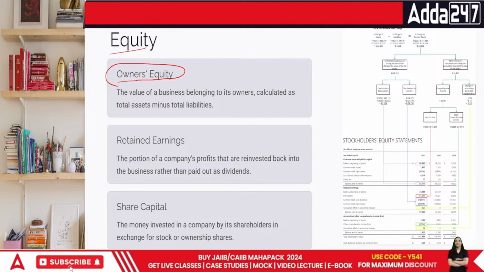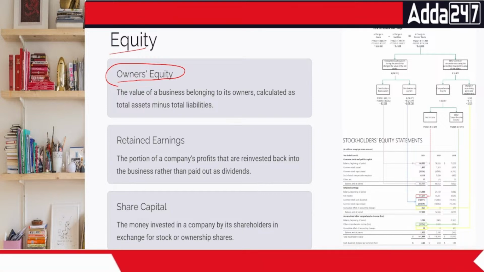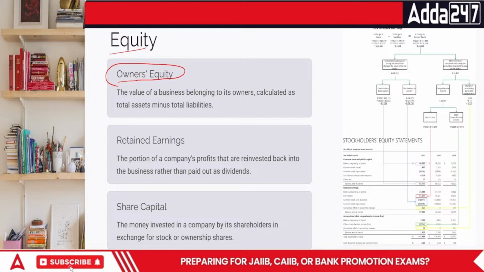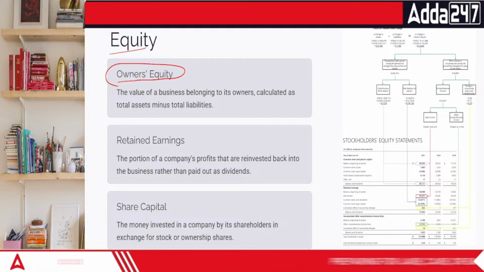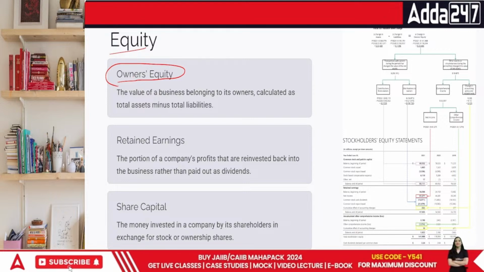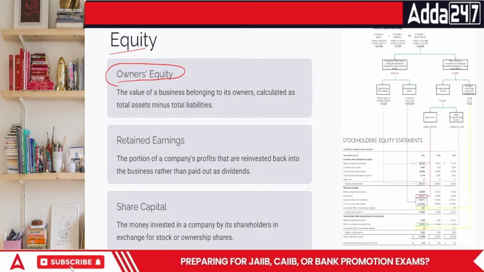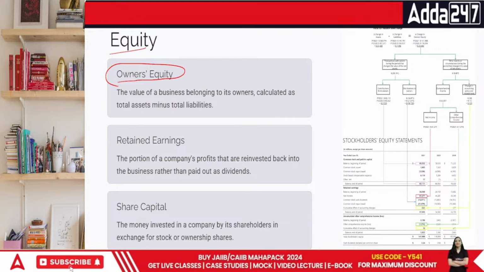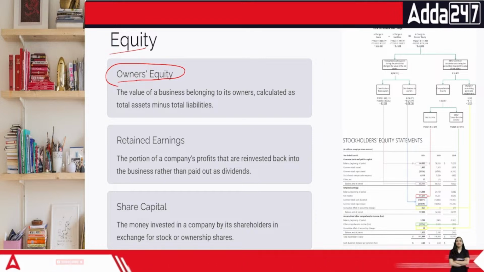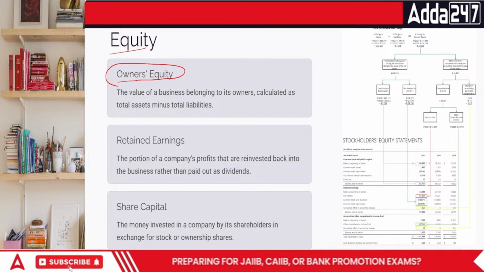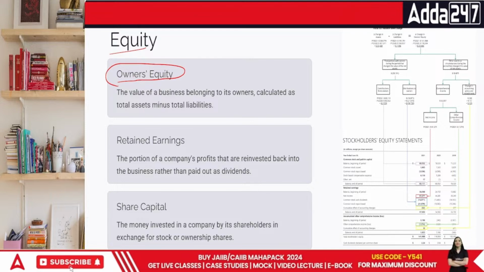Then the money that I save in my business, because obviously I do not take the entire money out of my business. I will keep a certain amount of money in my business itself as a saving. That is called retained earnings, everyone. Retained earnings means the money that we have saved in the business for our future use. And the last part is share capital. Share capital means the money the owner invests in the business, and that too divided into different units.